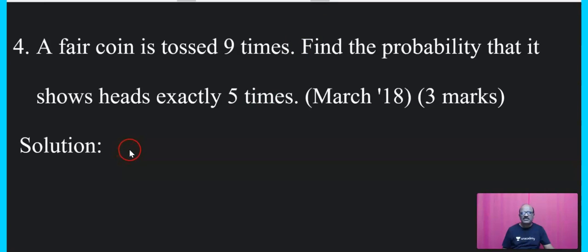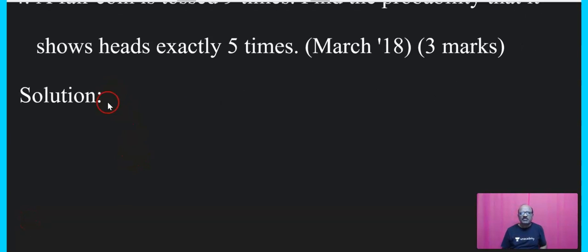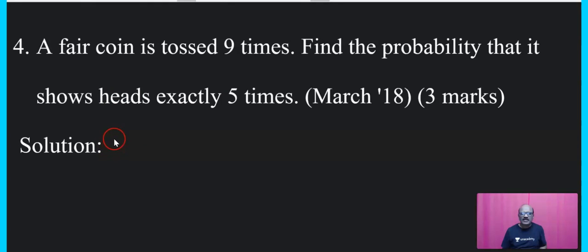The first is, let capital X denote the number of heads.